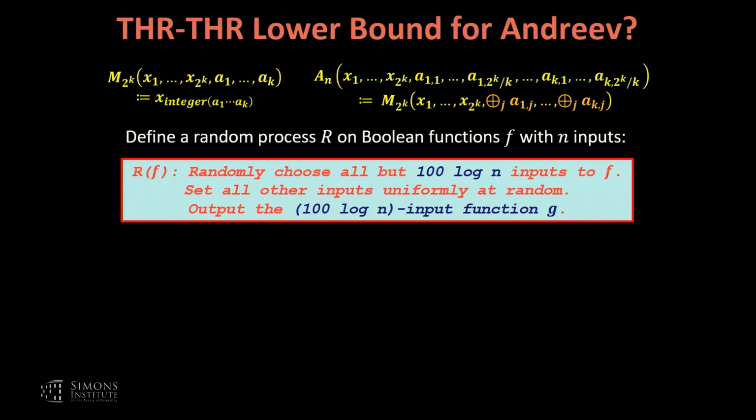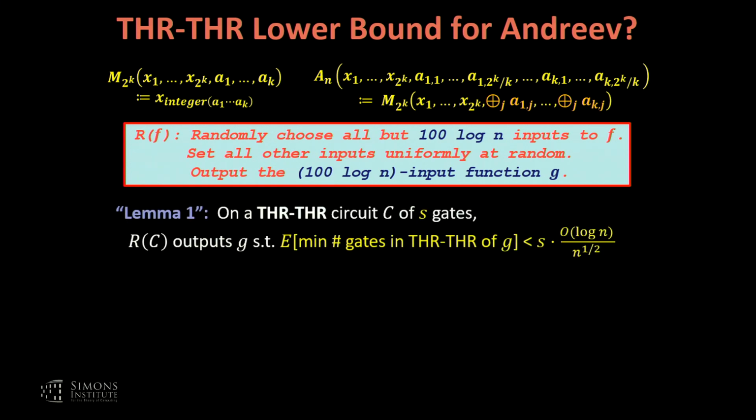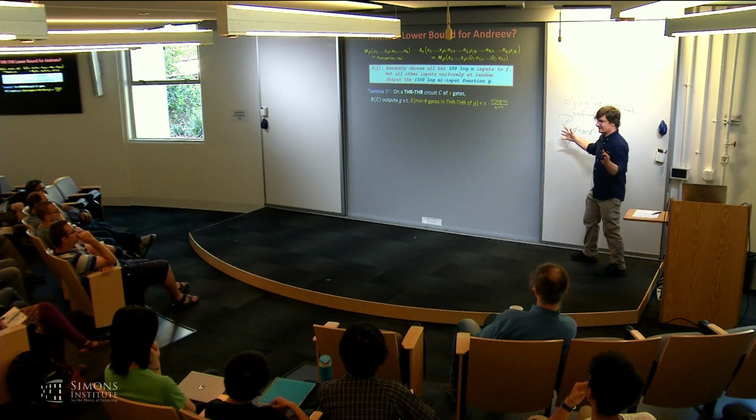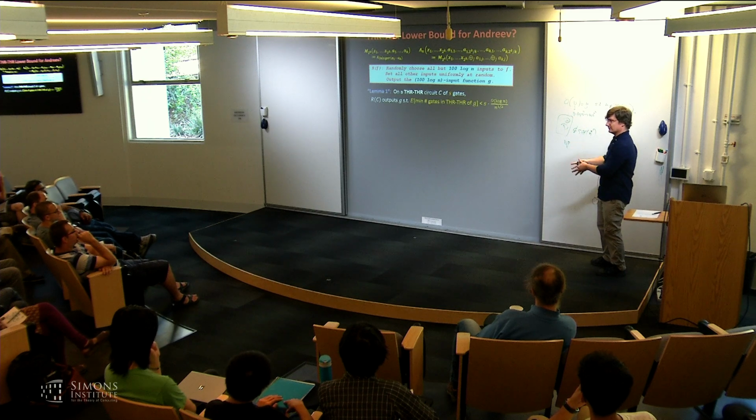You want to analyze what happens to the circuit complexity of this g depending on what the function f is. So the first, Lemma 1, which I put in quotes because it's a paraphrase of what we prove, is very much along the lines of how formula lower bounds get proved. First, on a threshold circuit C of S gates, if our f were coming from such a circuit, then this random process outputs a g. The expected minimum number of threshold gates for this g is strictly less than S times about 1 over square root of n. Okay, so we went from S gates to S over square root of n in this g.